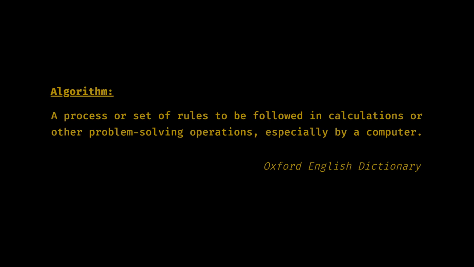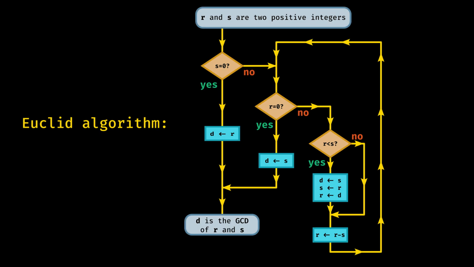In this video, we will talk about algorithms. An algorithm is basically a sequence of instructions used to solve a problem or perform a computation. In maths, algorithms have been known for thousands of years. For instance, we have the famous algorithm from Euclid to find the greatest common divisor.